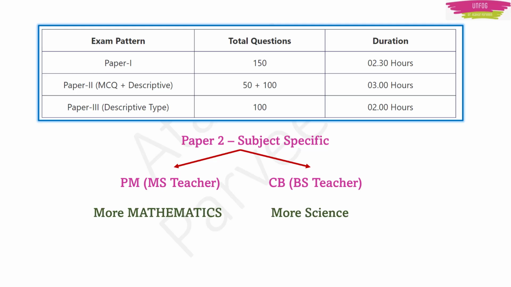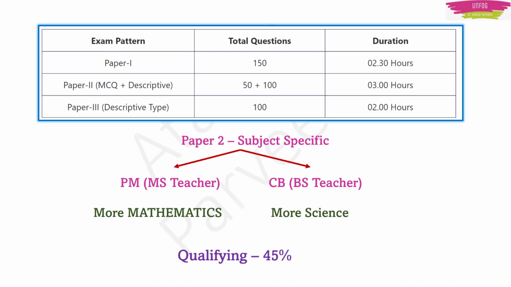In the PM method question paper, more of mathematics will be there, meaning many questions and many tougher questions when compared to the CB method question paper. Whereas in the CB method question paper, or the biology science teacher question paper, more of science will be there. Maths will be there, but comparatively it will be very less, and the questions asked will be easier when compared to the mathematics science teacher question paper. Okay, now it is clear, right?